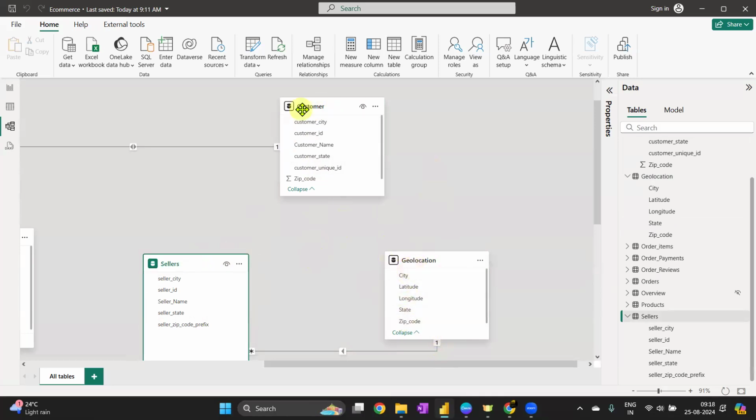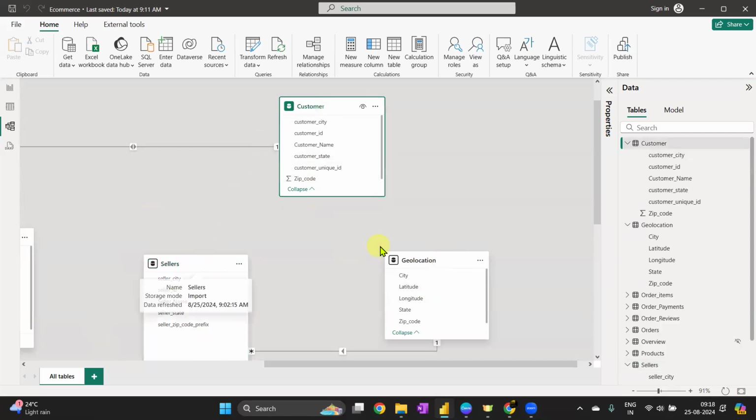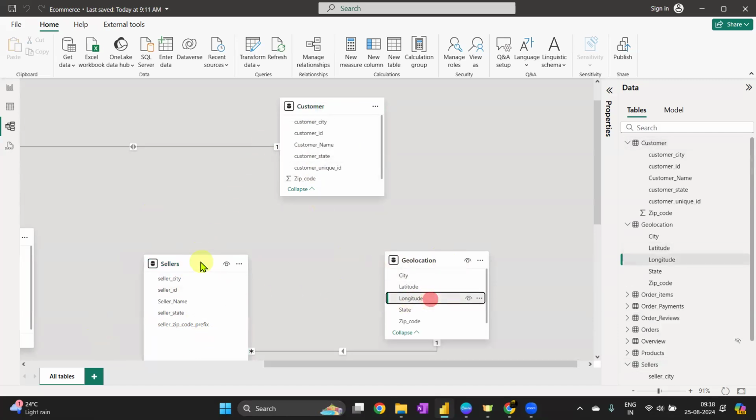Because the only difference that we don't have in customer and seller is latitude and longitude. Otherwise, city, state, and zip code are already available. If you want to go into more detail, only latitude and longitude is the new stuff that we need, probably with the seller and customer tables. So how can you get that? If I want this information in both of these tables, suppose. I'm just asking you to guess, what are the options? What is the other option?